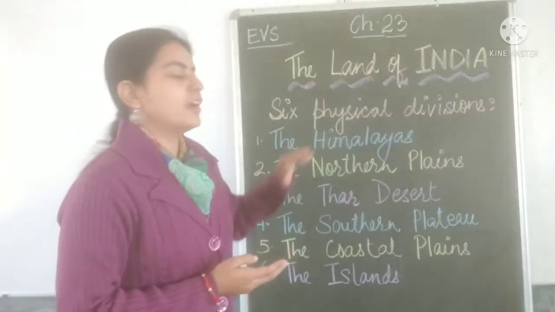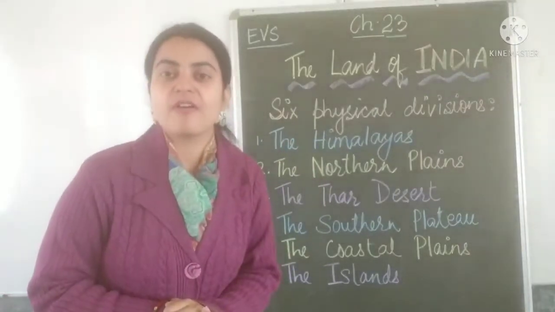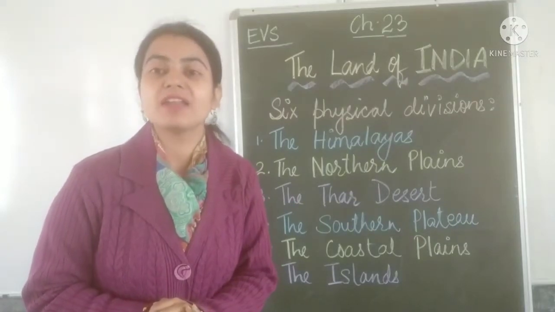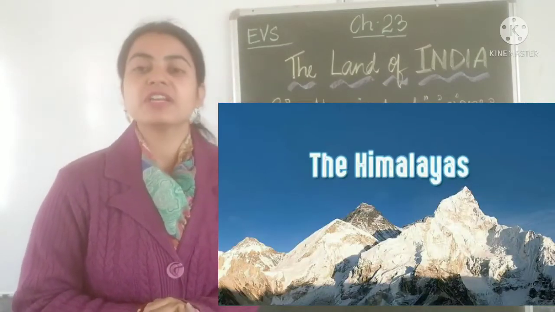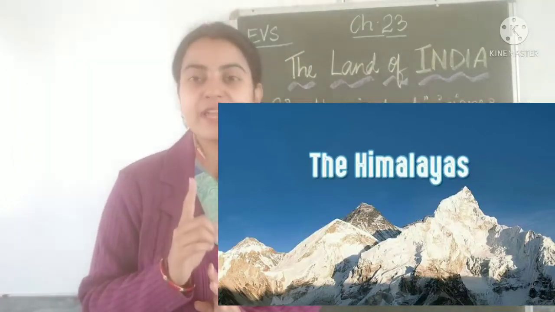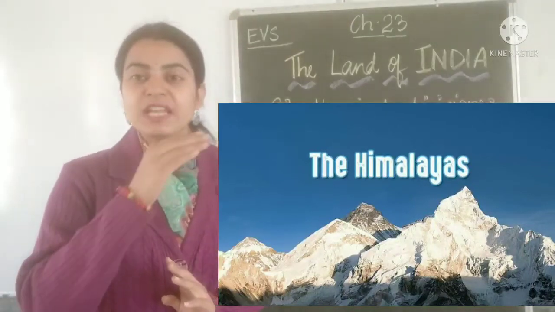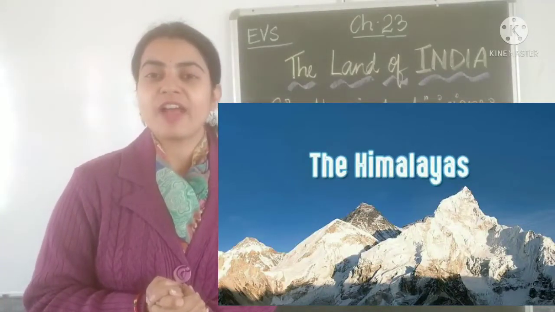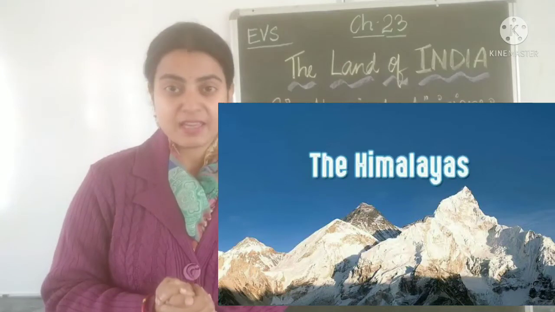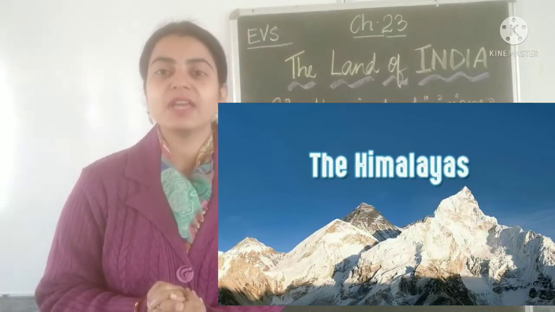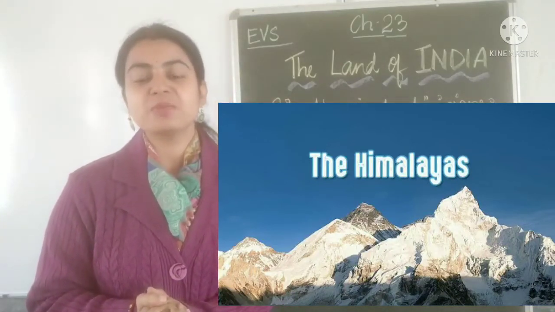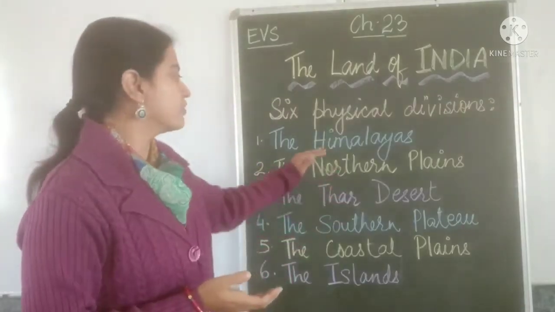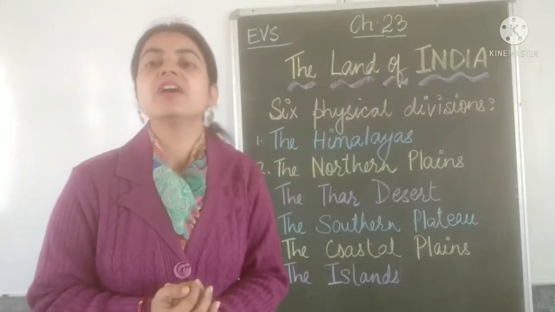The top part of the country, that is the northern part of our country, is occupied by the great Himalayan mountain range. Children, it is not a single mountain or a hill, but a chain of 3 layers of mountain ranges. This has the honor of having one of the highest peaks in the world. Do you know which is the highest mountain peak in the world? Yes, it is Mount Everest, which is a part of the Himalayan mountain range.